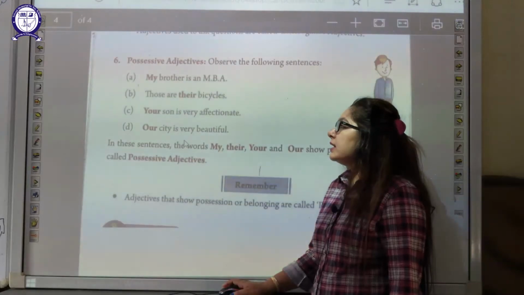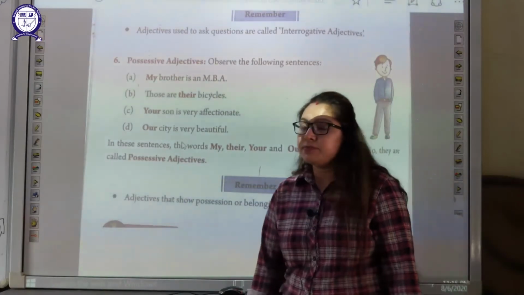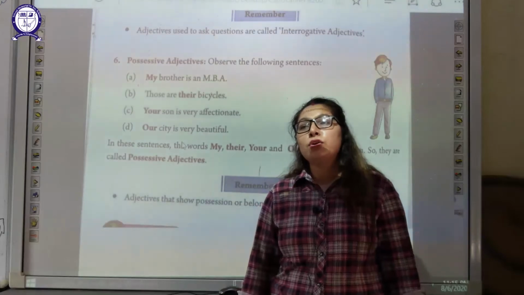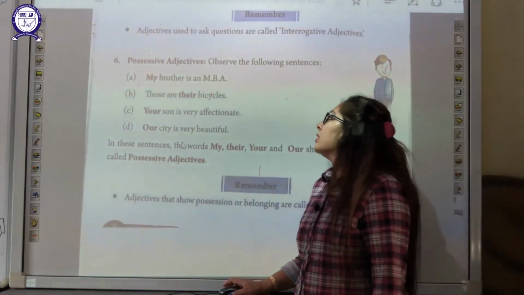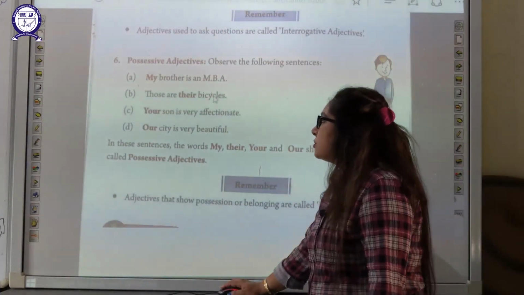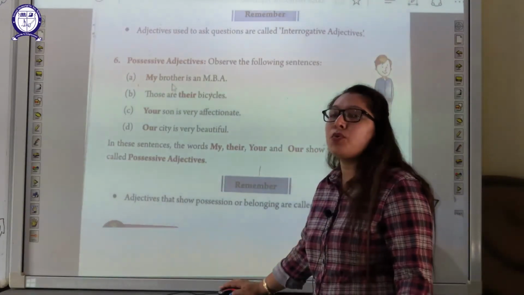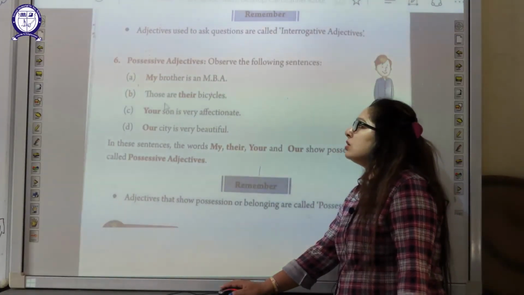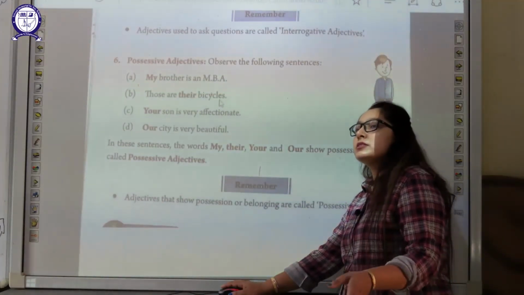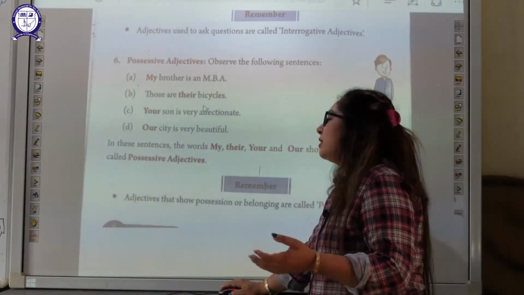Now we'll go to the last kind of adjective, that is the possessive adjective. Possessive means, as I have told you before also, anything that is owned by or belongs to someone. My brother is an MBA, so the degree is owned by his brother. Those are their bicycles, so the bicycle is owned by the person whom the cycle belongs to.